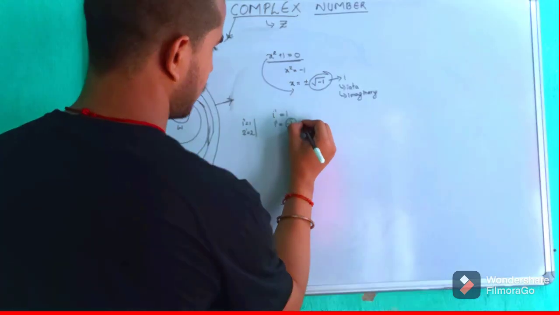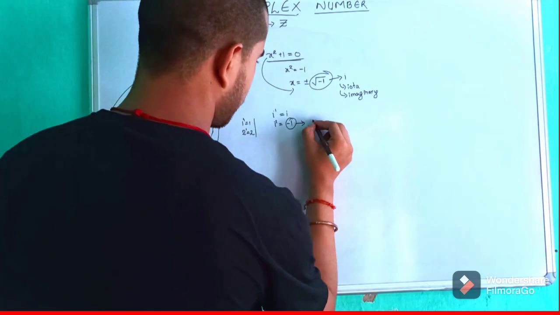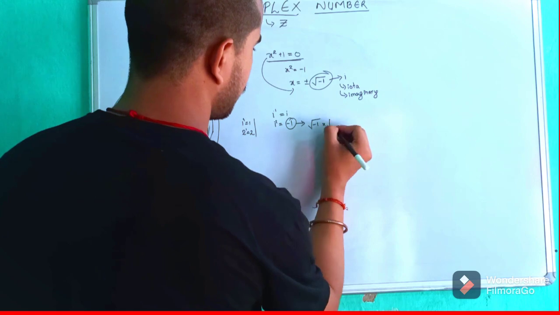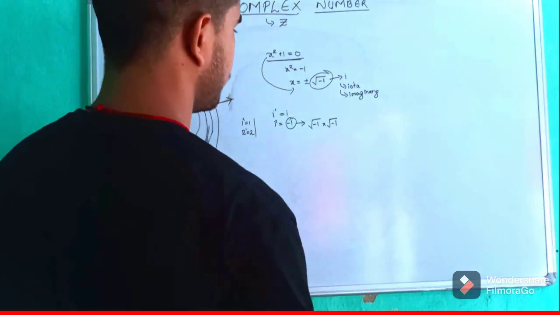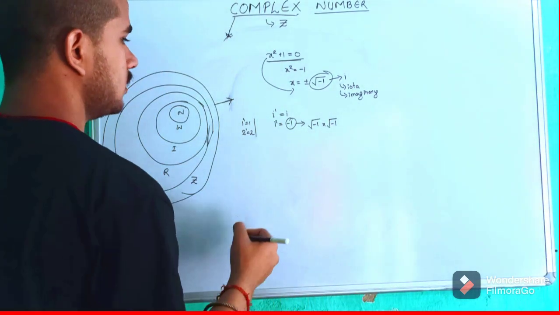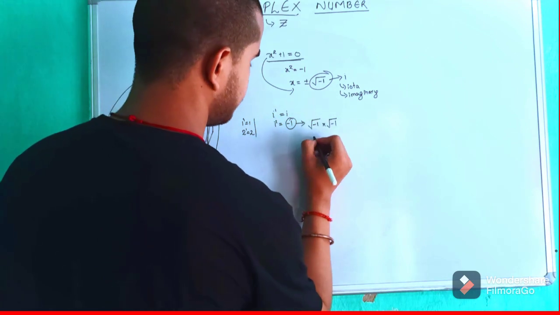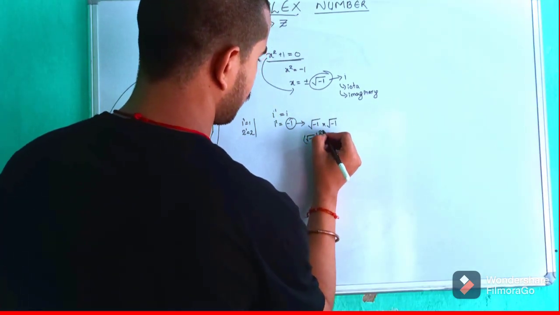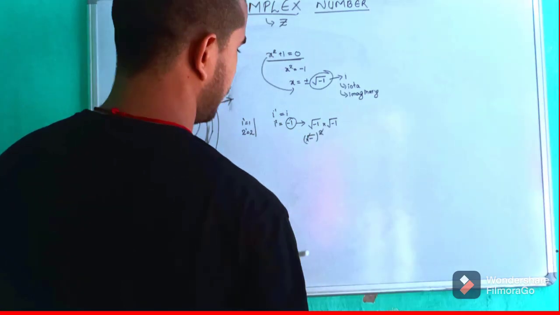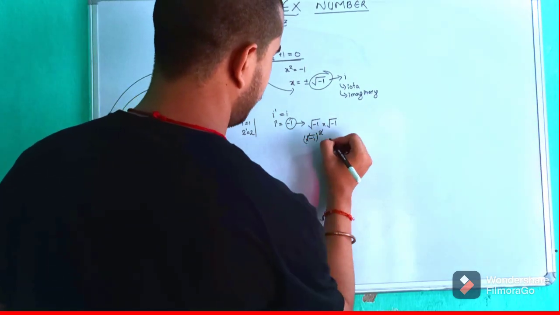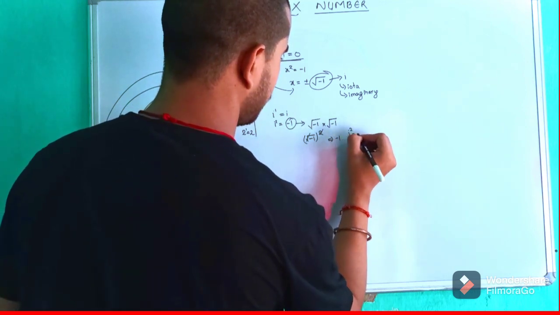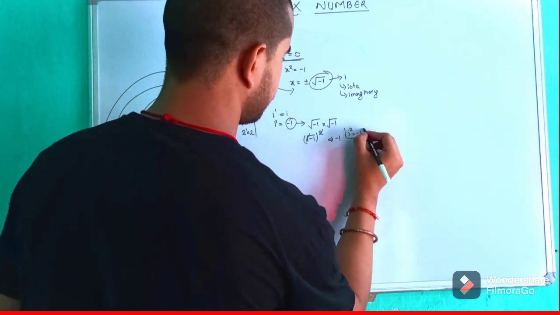How it gives minus 1, I'll tell you. See, under the root minus 1 is the value of i, and then again into under the root minus 1. Under the root minus 1 times under the root minus 1 gives you the value of minus 1, because it becomes under the root minus 1 whole square. So this square cuts the root, and finally it gives a value of minus 1. So we can conclude that i square value is minus 1.